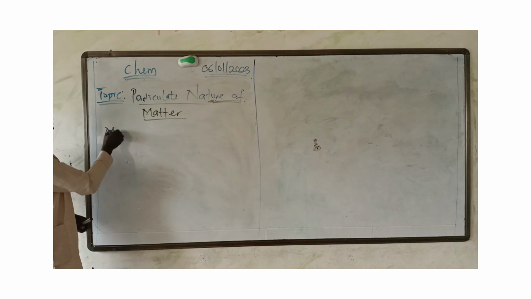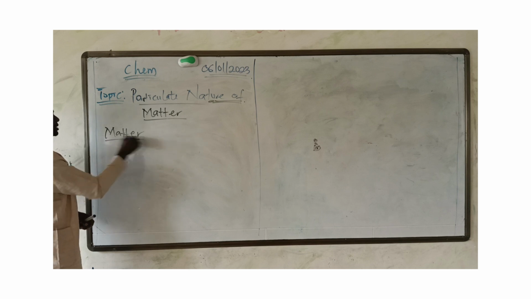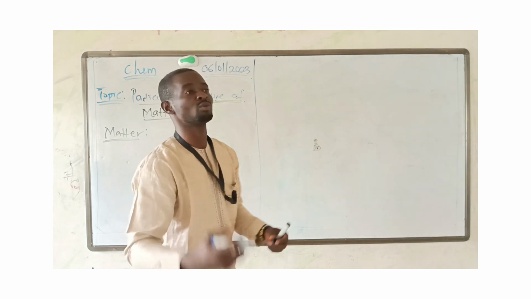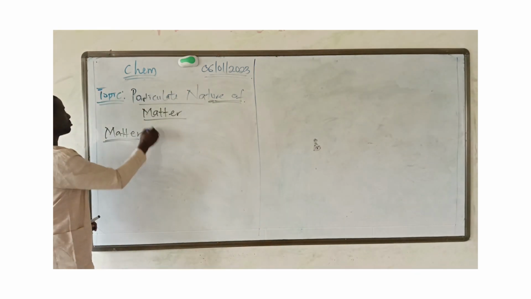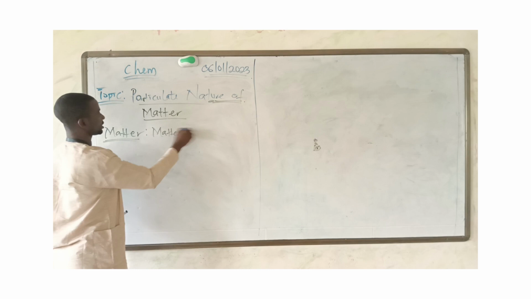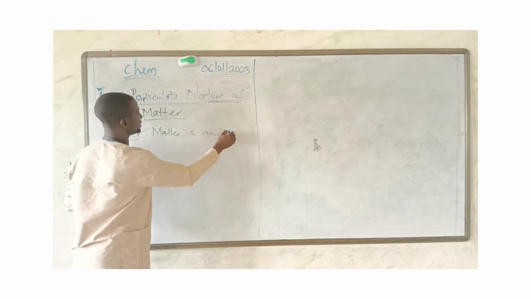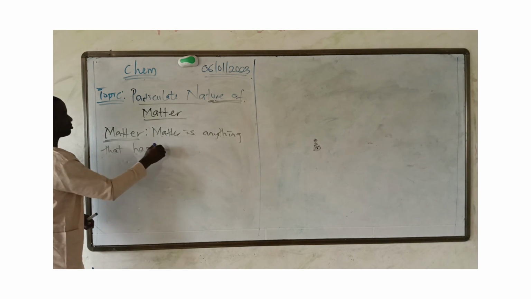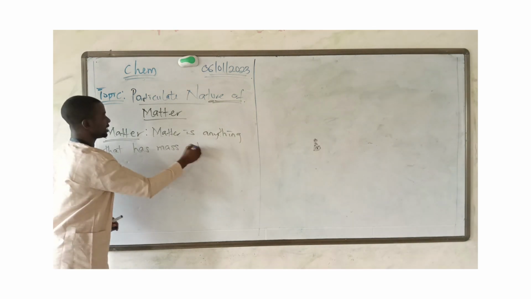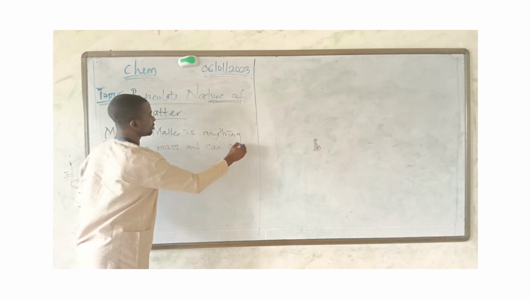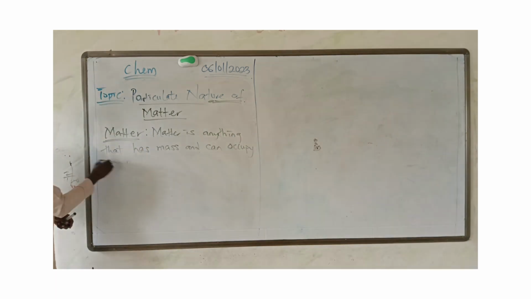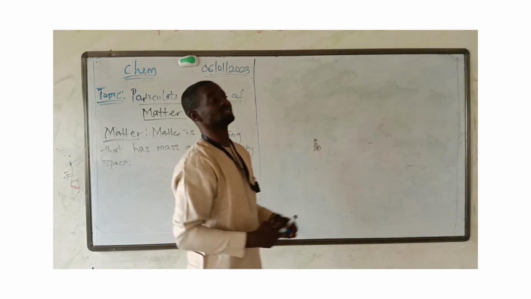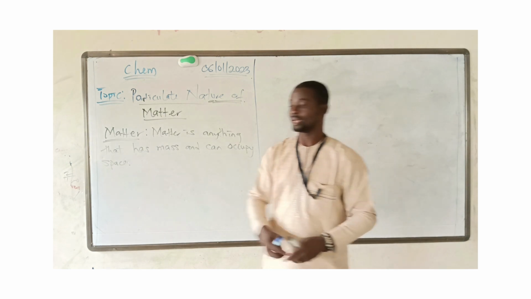First of all, what do you mean by matter? What is matter? Matter is anything that has mass and can occupy space. So anything that can occupy space is regarded as a matter.